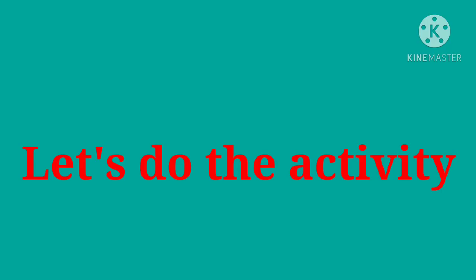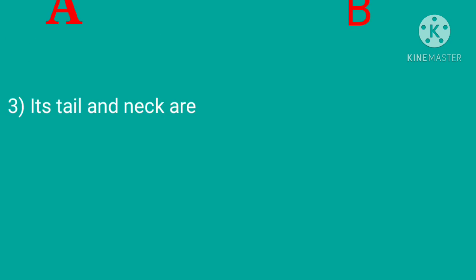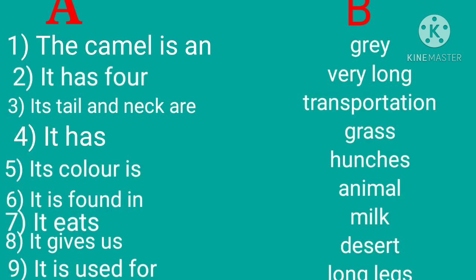Okay, now let's do this activity to describe the animal called the camel. Right? You have to match column A with column B. So I do one for you. The camel is an animal. Similarly, you try to do. It has 4 long legs. Its neck and tail are also very long. It is very tall. It is grey in color.